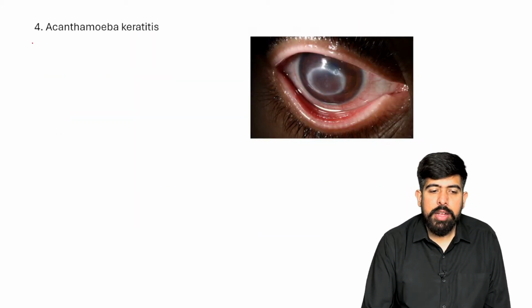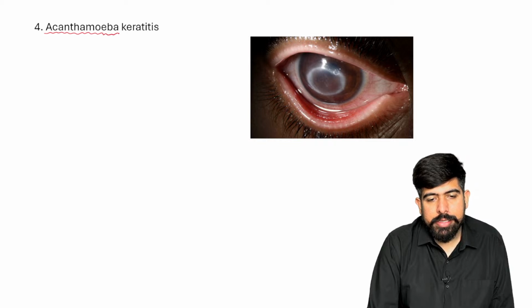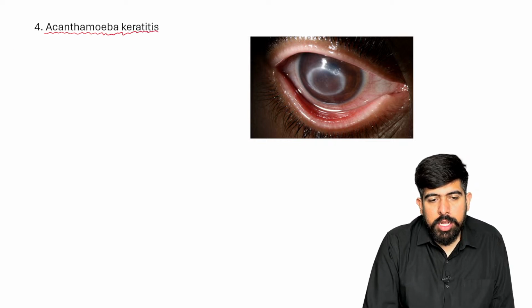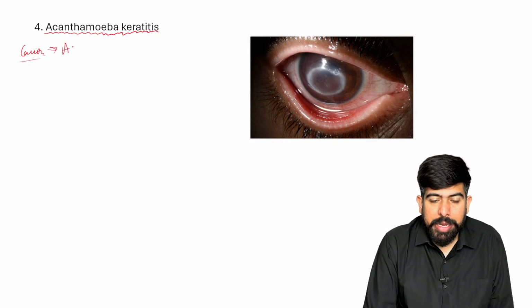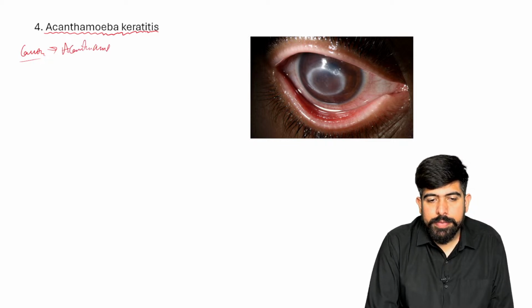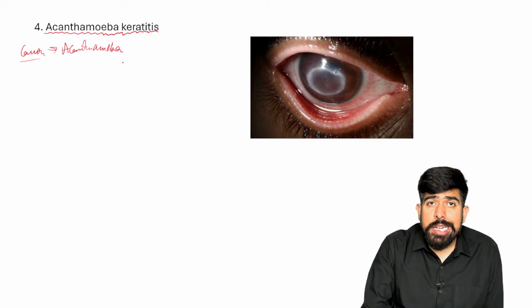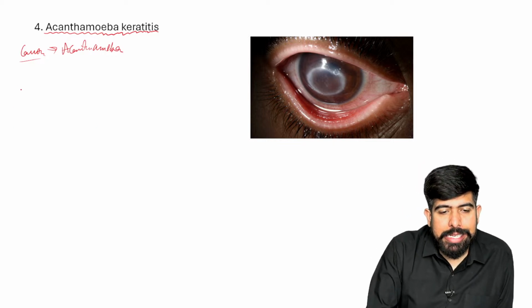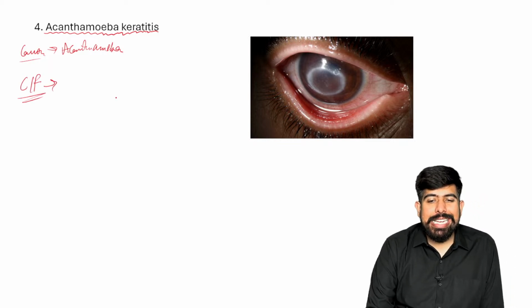The next one we have is acanthamoeba keratitis. Now, if we're talking about the cause, of course, by the name only you understand, the acanthamoeba will cause it. Next, the clinical features.